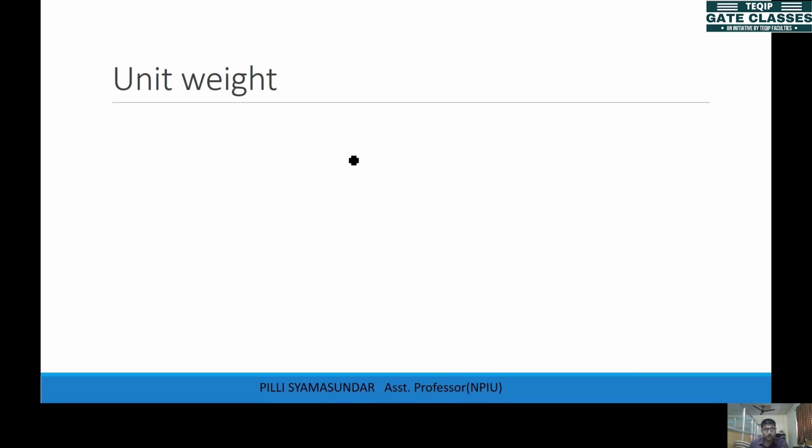So I want to find out one more relation related to this unit weight, the relation between gamma bulk and gamma dry. Can we find this out? So gamma bulk is weight of soil by volume of soil, right? So weight of soil is weight of solids plus weight of water, by total volume.